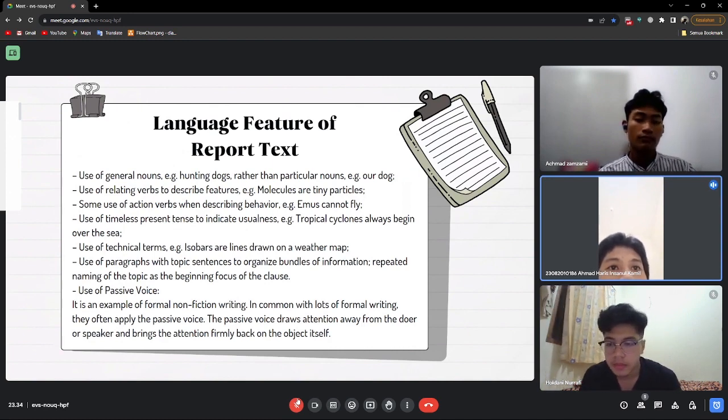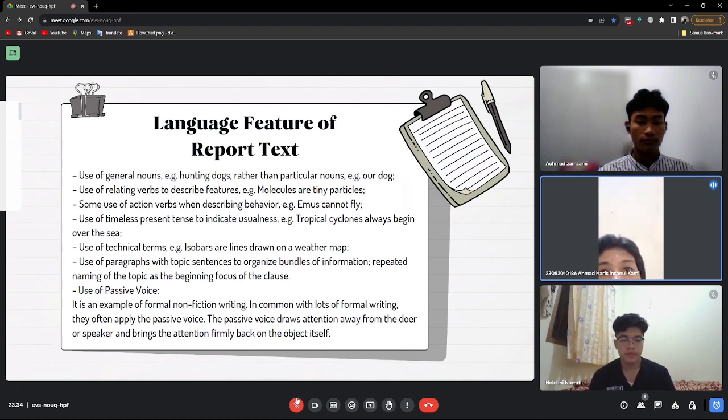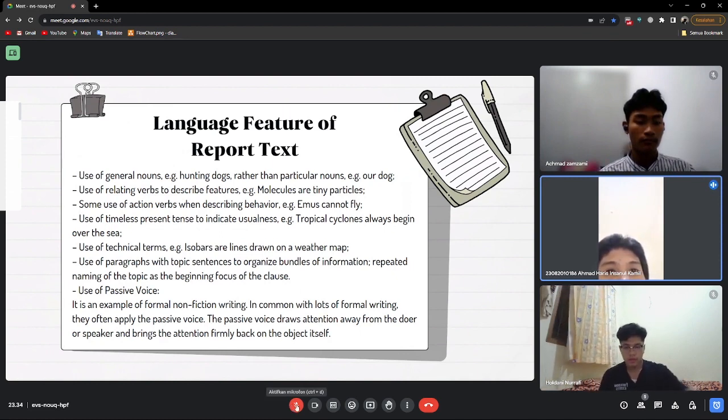Use of timeless present tense to indicate usualness, for example, tropical cyclones always begin over the sea. Use of technical terms, for example, isobars are lines drawn on a weather map. Use of paragraphs with topic sentences to organize bundles of information. Repeated naming of the topic as the beginning focus of the clause.